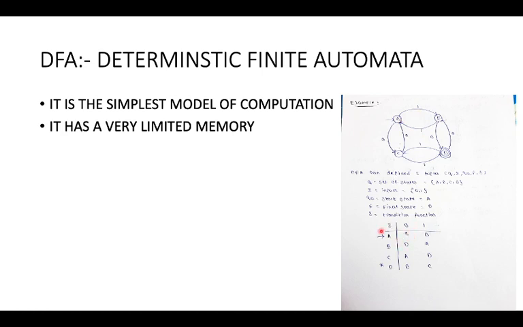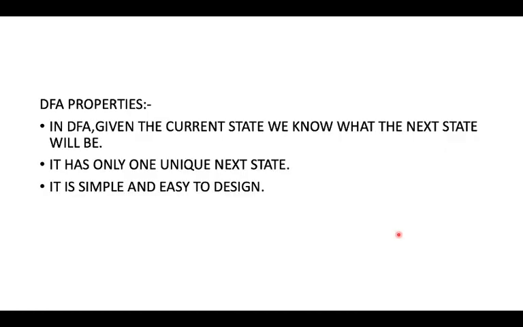The transition function gives the basic idea of the finite state machine: through which input it will go to which state. The traversal from each state we can recognize by this transition function.